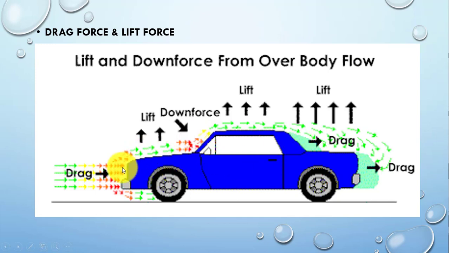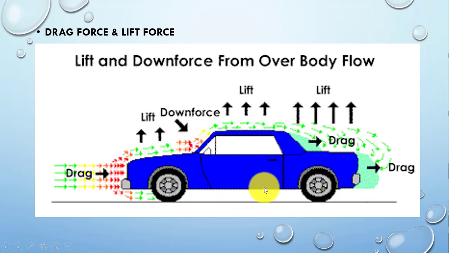Because of that, the vehicle will face resistance on its backward side, which has been shown here by the arrow of drag. Lift force is applicable from the downward side of the vehicle. The more the ground clearance, the more the lift force will be.